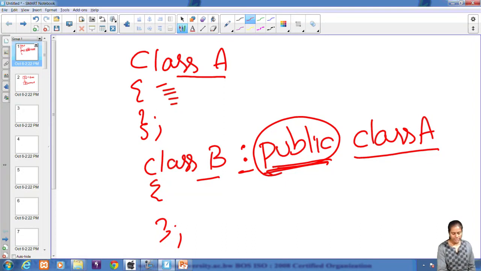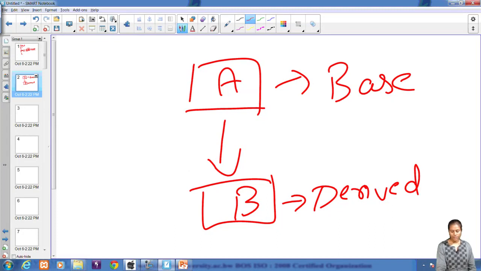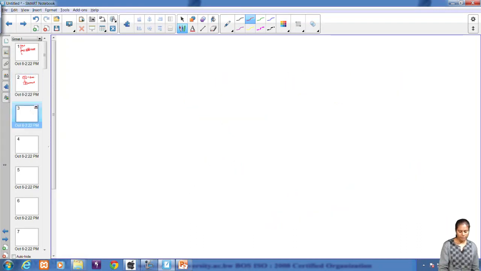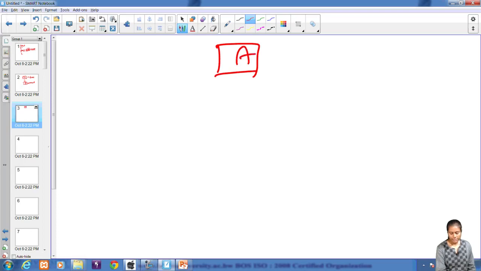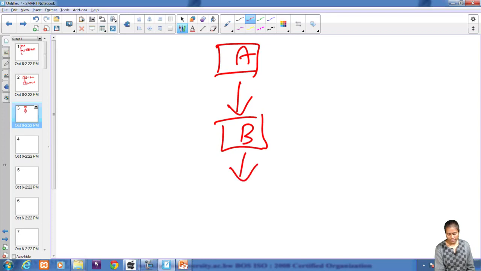So this is called a single level inheritance, where there is only one base class present and one derived class present. And now I will show you what is a multi-level inheritance. So in multi-level inheritance, there may be multiple levels of inheritance like this.